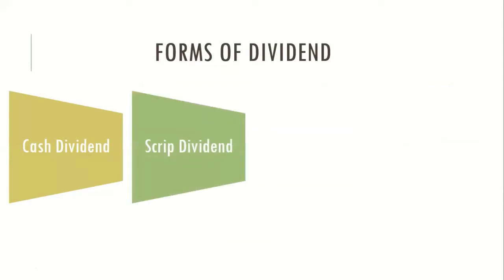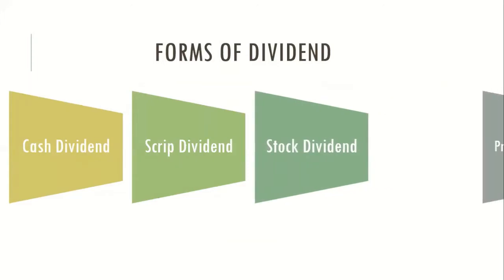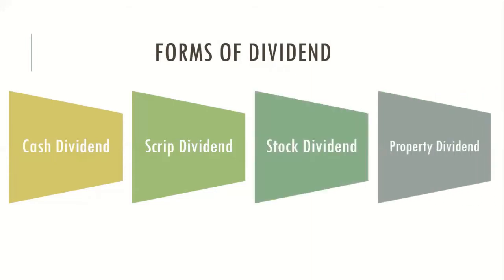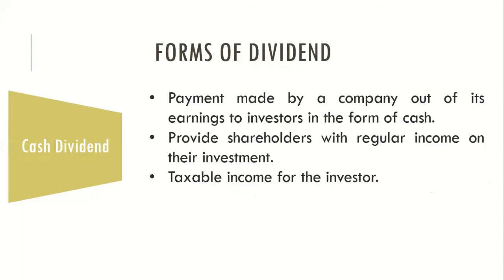Then we have scrip dividend. Scrip dividend we don't have in India. In scrip dividend, choice is given to the investor. Let me just quickly run you through the names, and then I'll pick up the explanation one by one. Cash dividend, scrip dividend, stock dividend, property dividend. The first type of dividend was cash dividend. Here, the payment is made by the company.